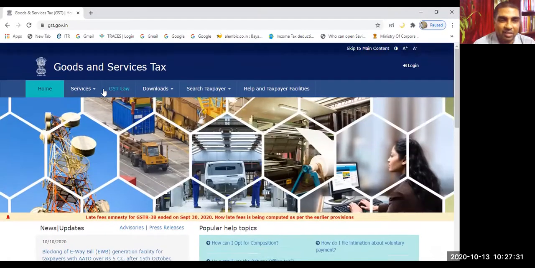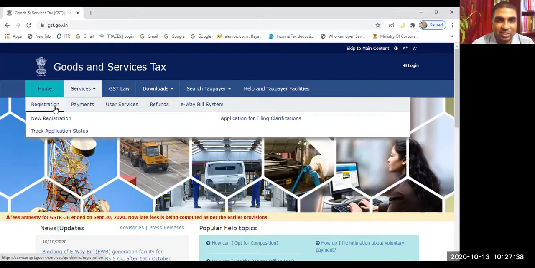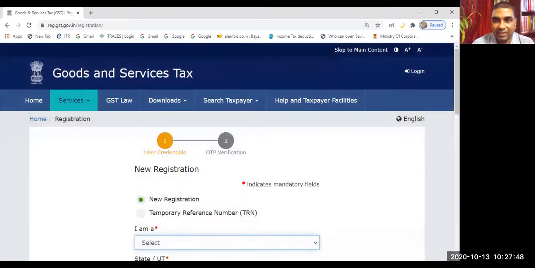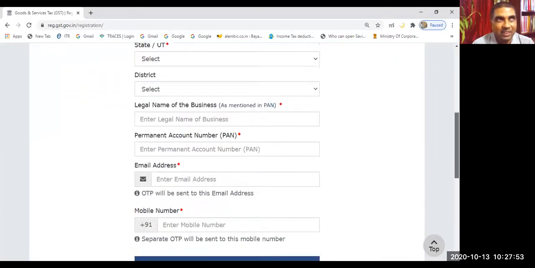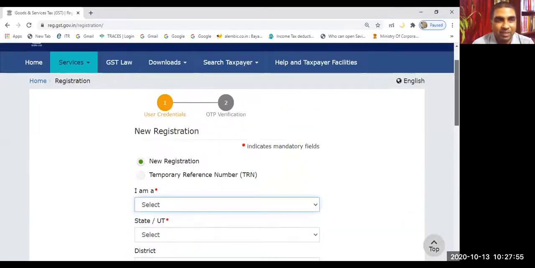You see, what is written here? Services. You can go here under services. You see registration, new registration. One can go here. If I click here, new registration, this is the page I am getting. This is the primary application page, new registration. We'll be seeing how to fill this up.